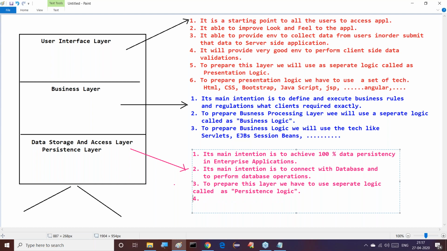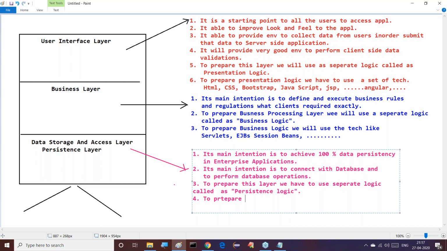What exactly is the meaning of this persistence logic? Persistence logic is nothing but storing data to the databases permanently, retrieving data permanently, and doing operations on the database permanently. That is nothing but a persistence layer.